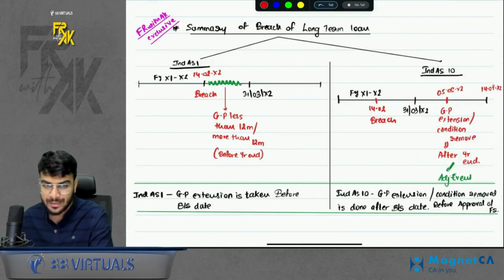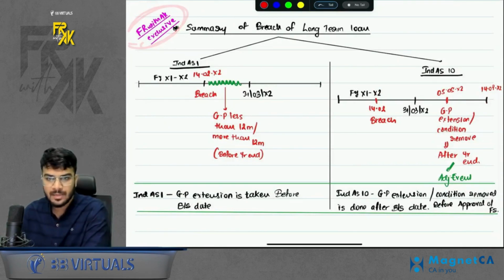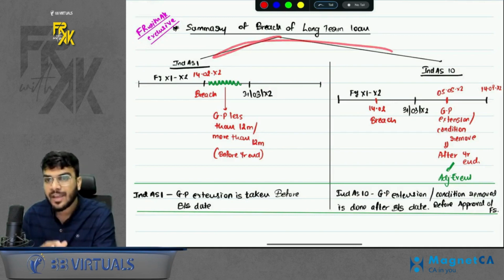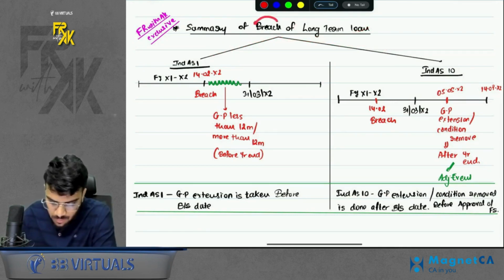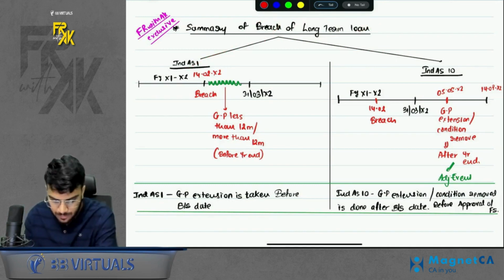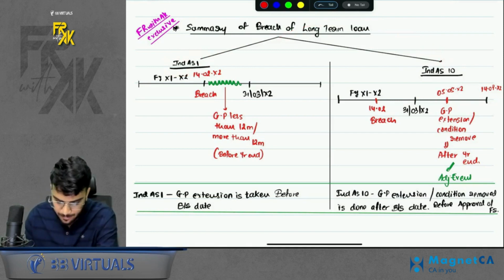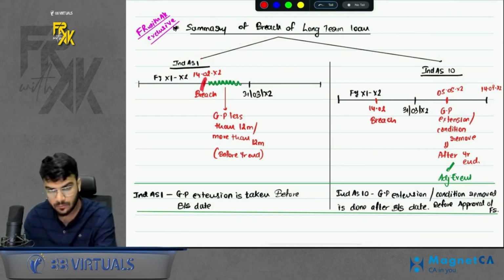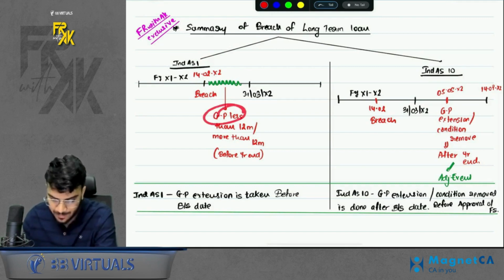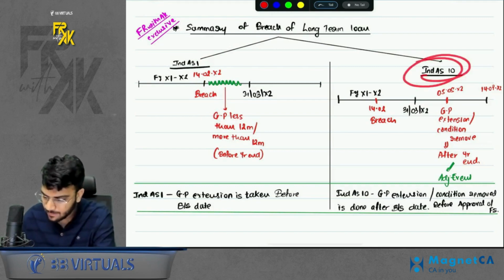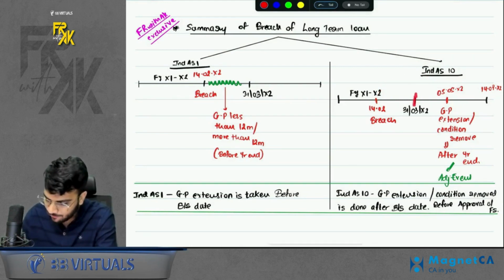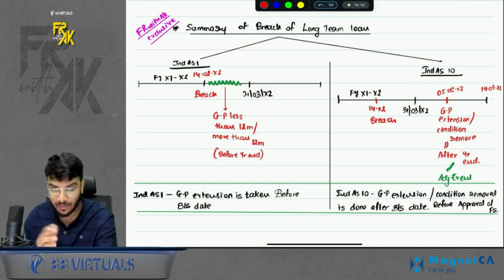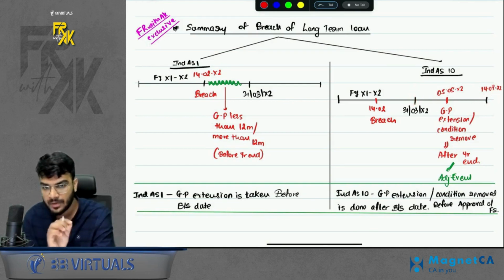Acha, one question will also arise. So this is FR with exclusive. What does exclusive mean? This is not there anywhere. We have built this based on our understanding. The breach point was also there in Ind AS 1. So what is the difference between the point we discussed in Ind AS 1 and the point we're discussing in Ind AS 10? In Ind AS 1, we did the breach before year end, and we took the grace period before year end only. But in Ind AS 10, we did the breach before year end, but we took the extension or removed the condition after year end but before approval of FS. That is the basic difference in the breach point between Ind AS 1 and Ind AS 10.